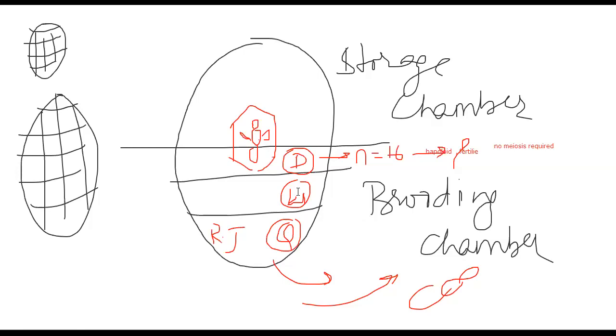Now let's talk about the workers. They are 2n in condition. They are 2n, no doubt, diploid because they are formed by fertilization. Their 2n equals 32, but they have taken normal food during growth. That's why they became workers. The lifespan is very short, 2 to 4 months, but they do everything.